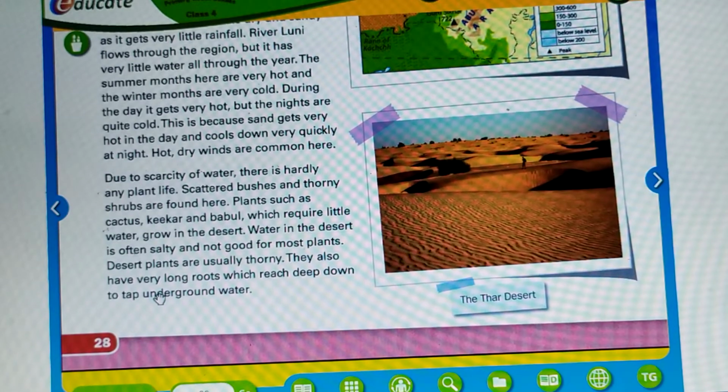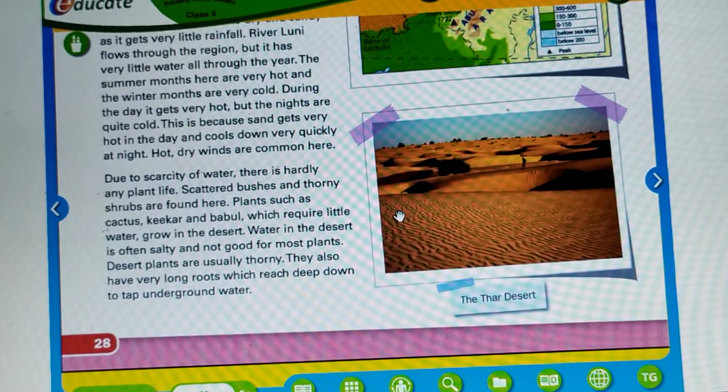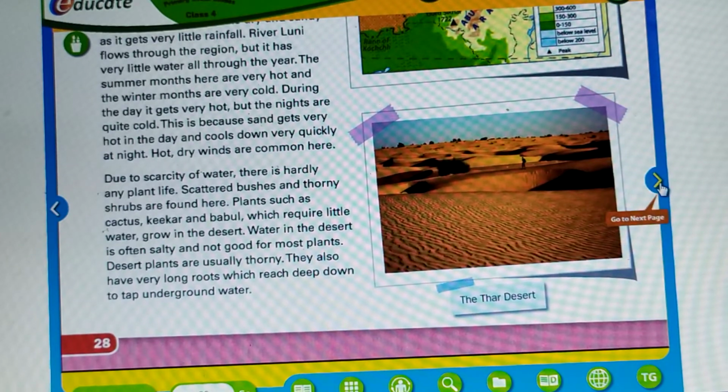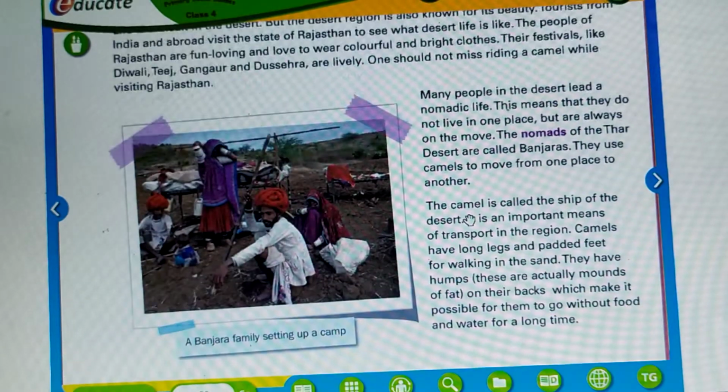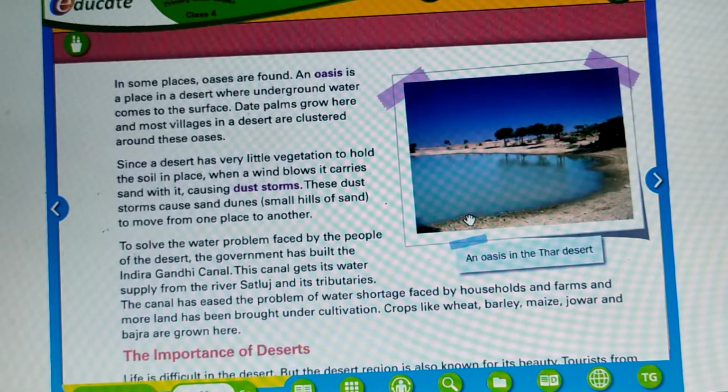Water in the desert is often salty and not good for most plants. Desert plants are usually thorny. They also have very long roots which reach deep down to tap underground water. Because there is a scarcity of water, the plant vegetation is very less over there.